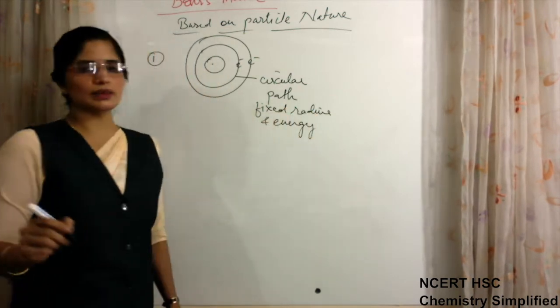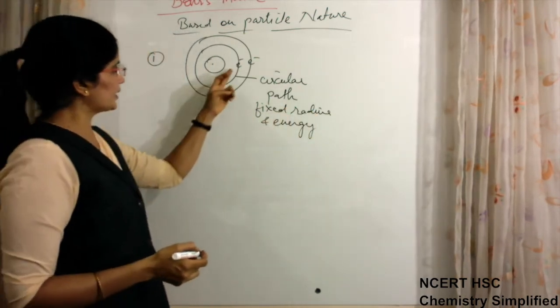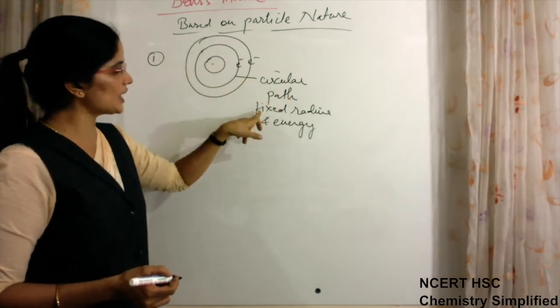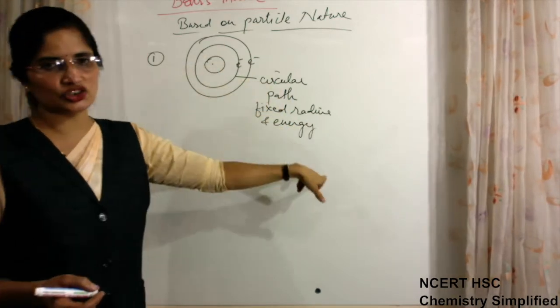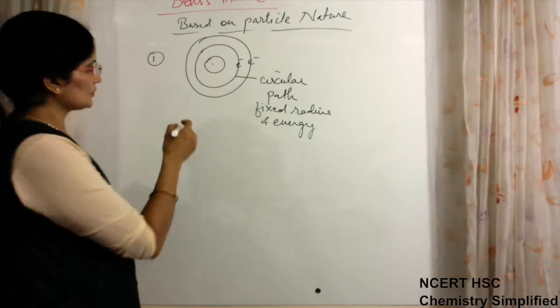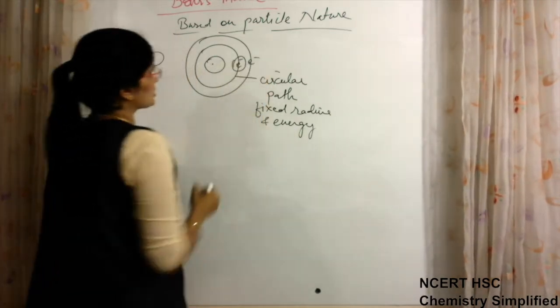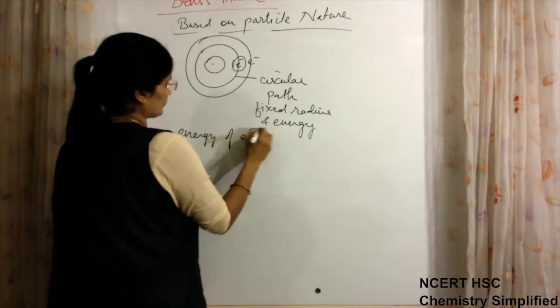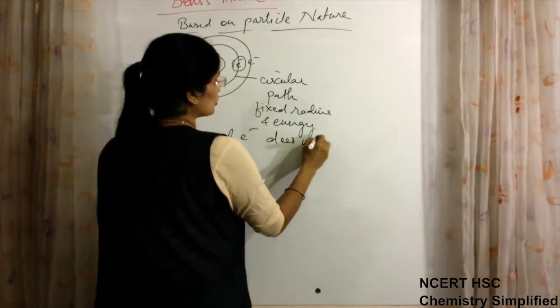This was the first important point: electrons move around the nucleus in circular paths which have fixed radius and energy. The energy of an electron does not change.